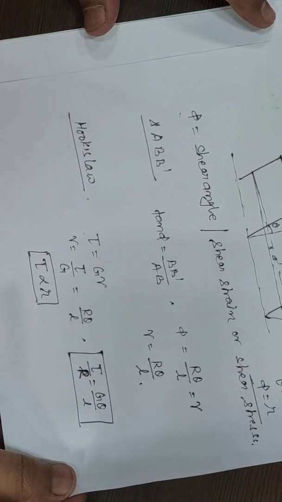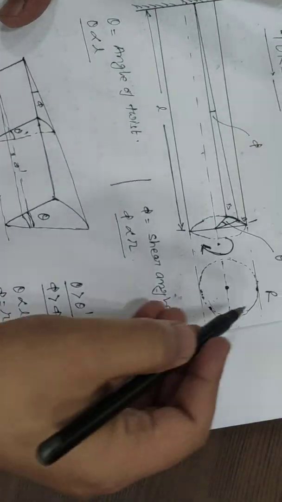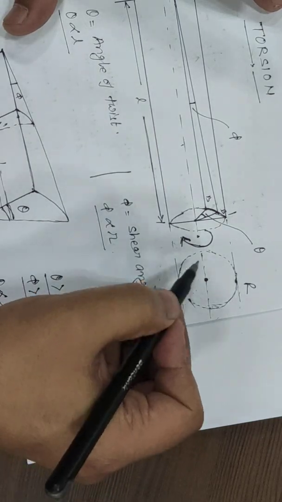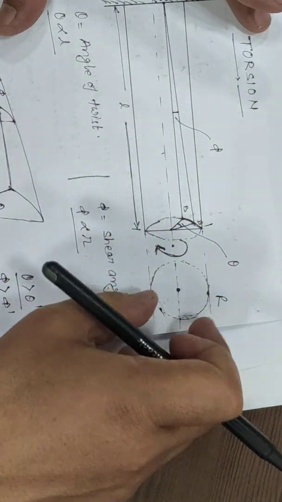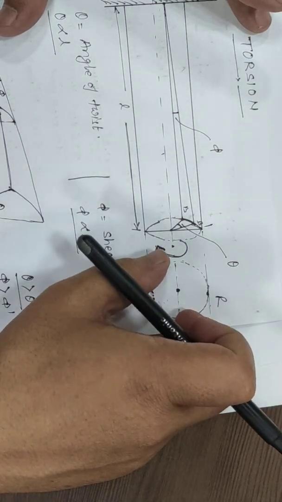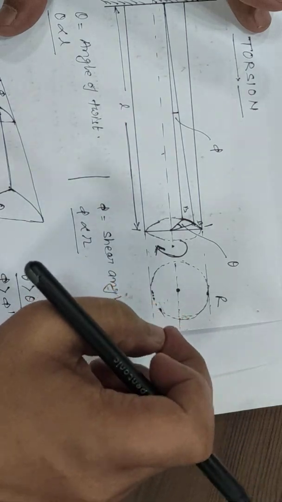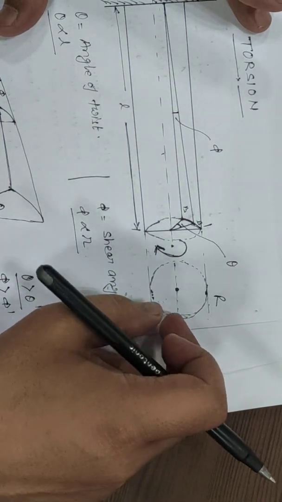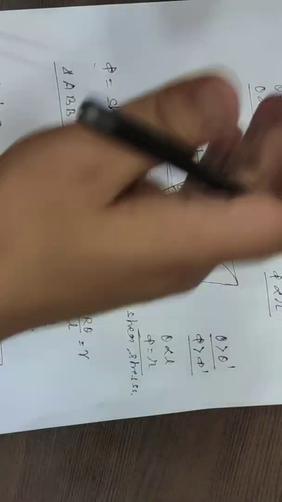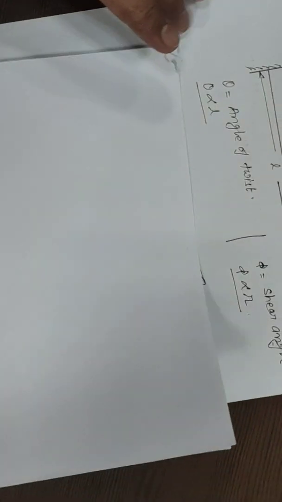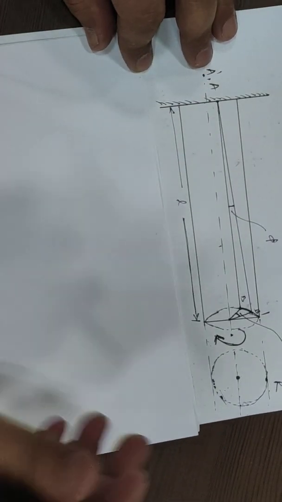Now the second part of this derivation is in the cross sectional view. If the material is having twisting, the cross section will deform. If the cross section deforms, then it will offer a resisting twisting moment, and that resisting twisting moment we are taking as TR.